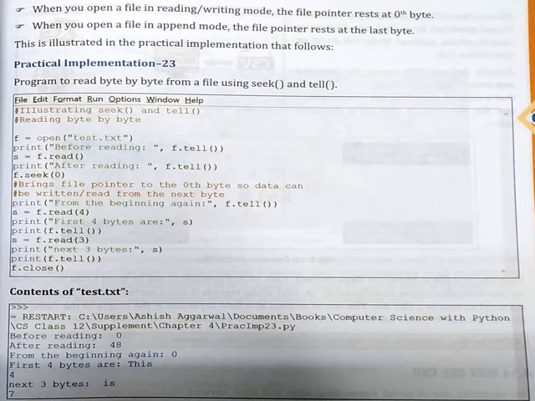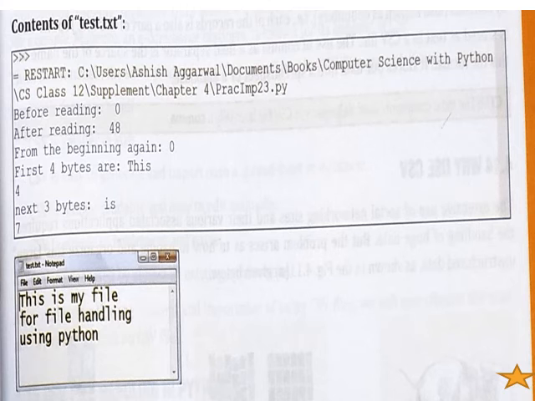If you look at the output of the text file, this is my file for file handling using Python. Please do remember that to explain the concept of tell and seek, we are making use of a text file. Please be very careful. So using the seek and tell methods, you can randomly access your text files.